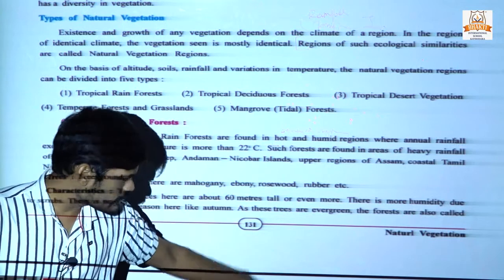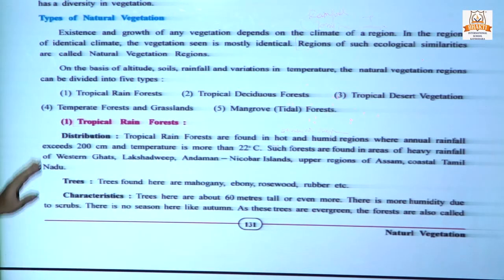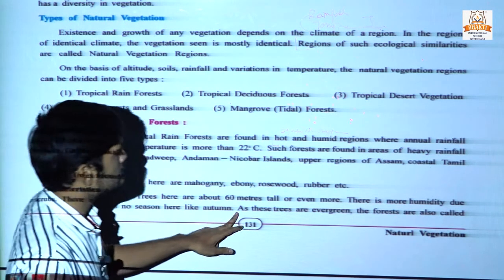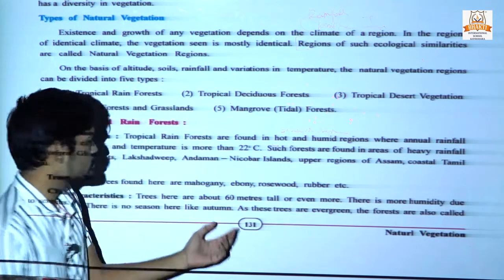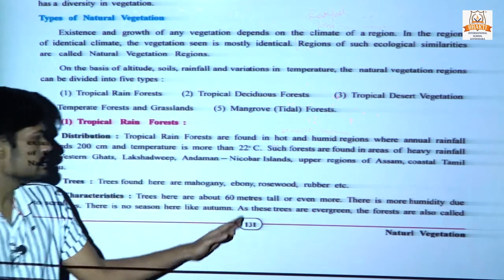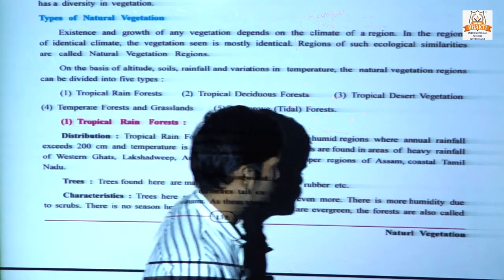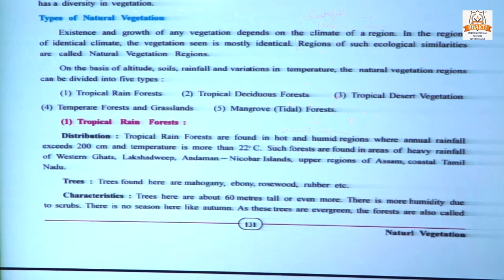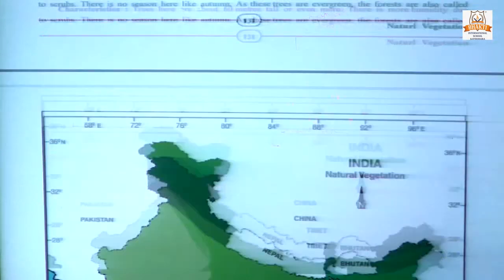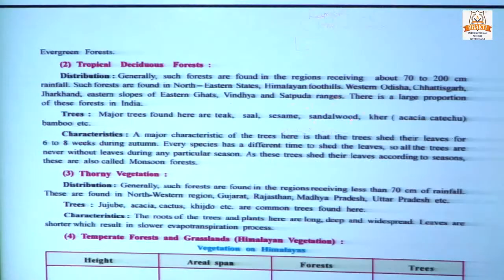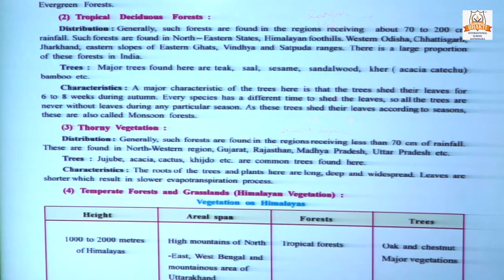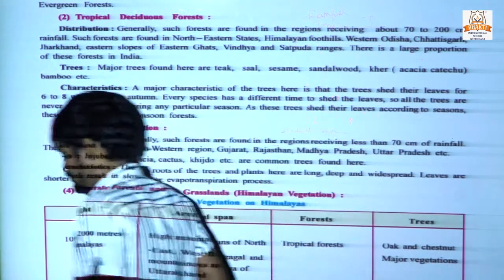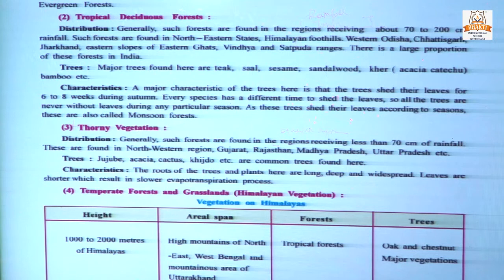Whenever you see this tropical rainforest, there is no season like autumn, meaning पानखर जैसी कोई season होती है नहीं. As there is no season like autumn, the trees are always evergreen. That's why this kind of forest is also called the evergreen forest.